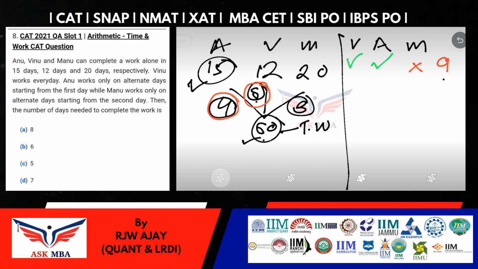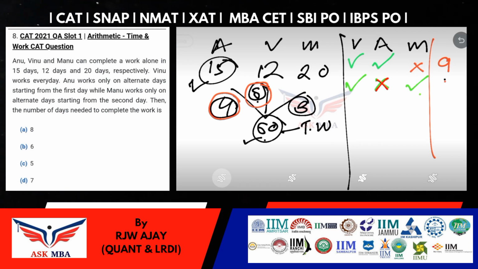Now let's talk about the second day. On the second day, who will be working? Anu will not be working, but Vinu will be working, because he works every day. Anu and Manu work on alternate days, so on the second day Manu will be working and Anu will not. Now on the second day, a total of 8 chairs will be manufactured, right? So now we need to calculate the same thing one by one. How many chairs have been manufactured so far? That is 17. And how many days have we taken? 2 days, right? But how many chairs do we need to make? That is 60. So we need to go further in days and chairs as well.